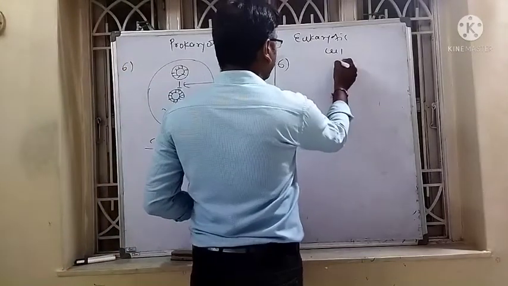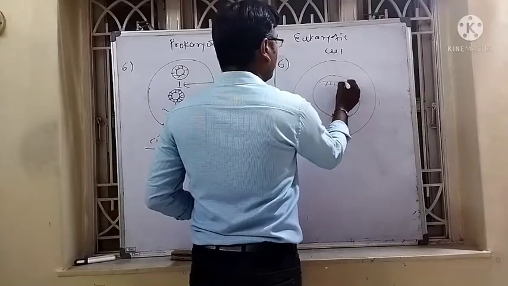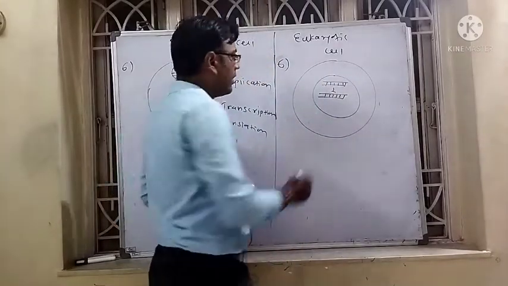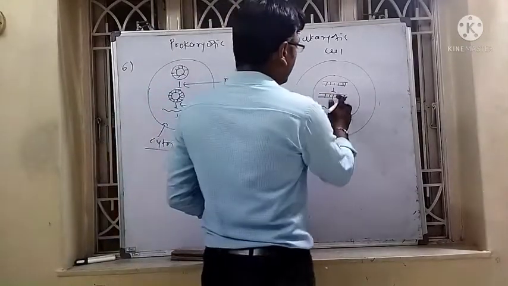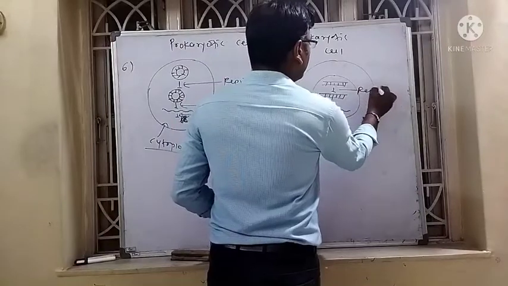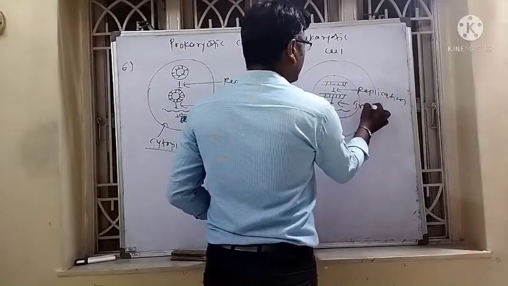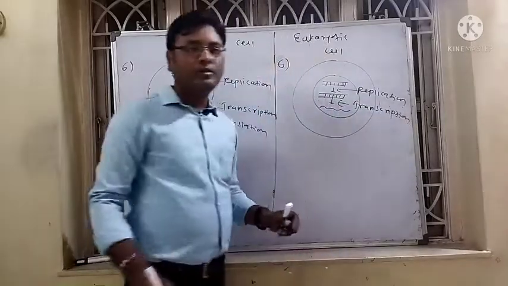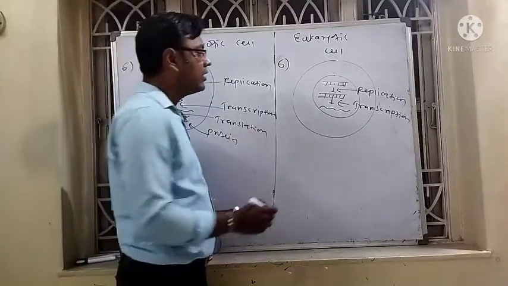But in the eukaryotic cell, the process of DNA replication, the formation of new DNA from parental DNA, as well as the formation of mRNA, that is transcription, occurs in the nucleus. The process of translation occurs in the cytoplasm.